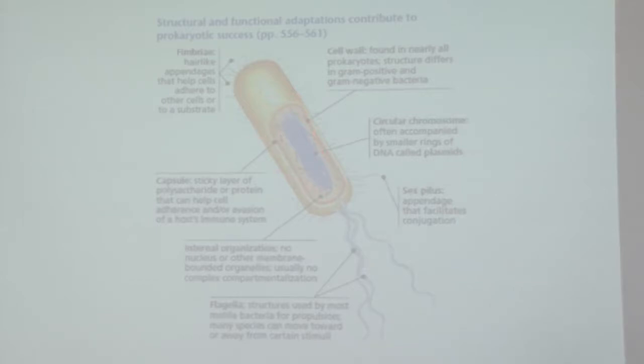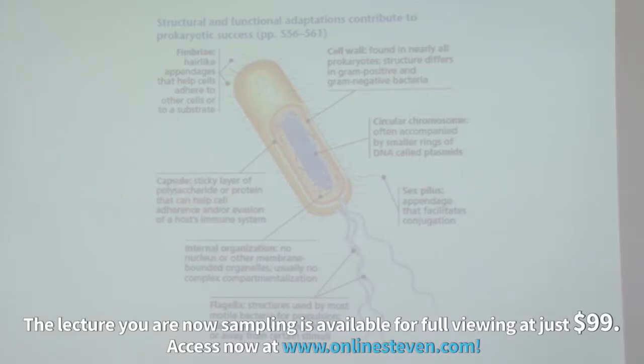On the outside they have tail-shaped things called flagella. They also have sex pili, and they have cell walls like this. Outside the cell wall, they have a capsule, a sticky layer that helps the prokaryotic organism bind to the environment. So these are the common properties of the prokaryotes.